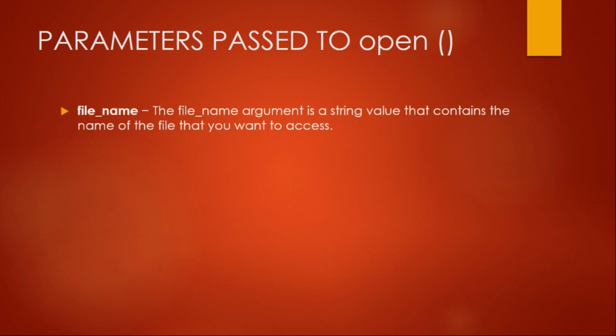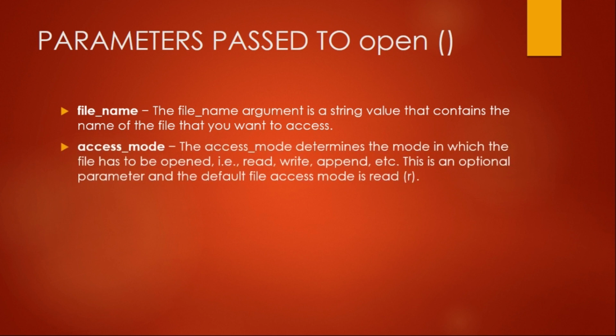The first one is the file name. This file name is a string value that contains the name of the file that you want to access. It is a string value, that means it must be contained in quotes, either single or double or maybe triple, whatever quotes you like. The next parameter is the access mode. The access mode determines how you are going to open the file. That means whether you want to read, write or append.